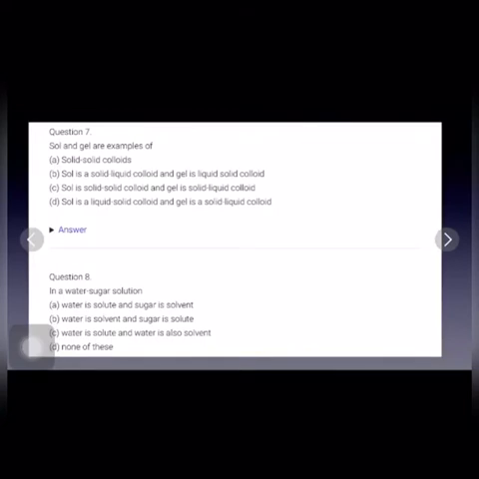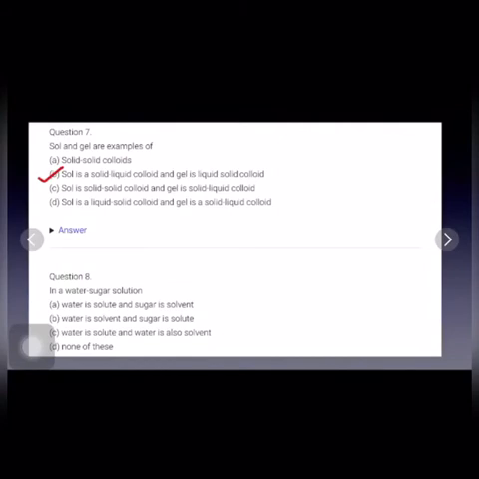Question number 7. Sol and gel are examples of solid-solid colloids? No. Sol is a solid-liquid colloid and gel is liquid-solid colloid. Yes, this is the correct answer. Sol is basically the solid-liquid colloid and gel is liquid-solid colloid.